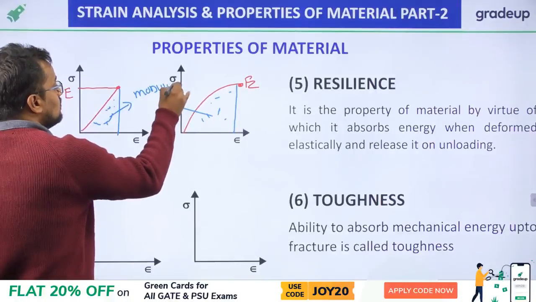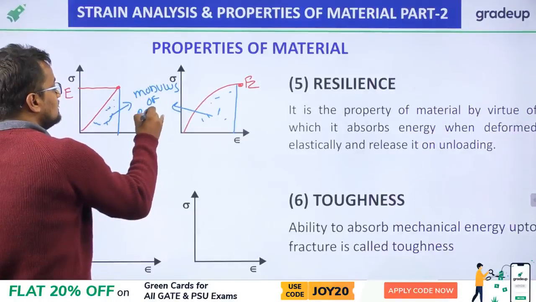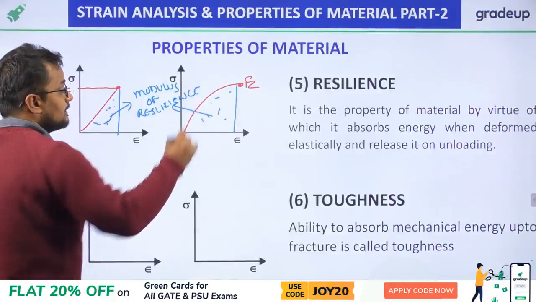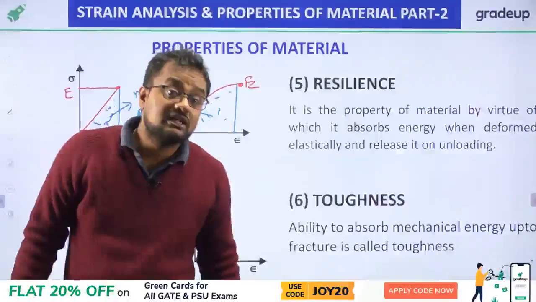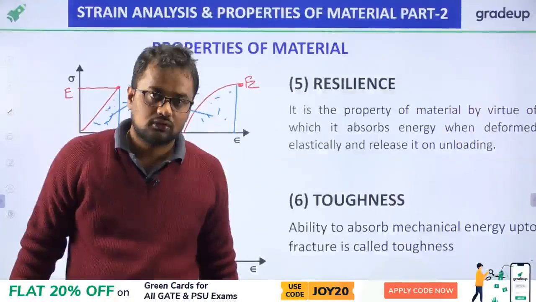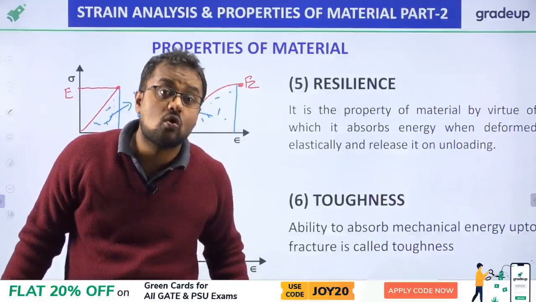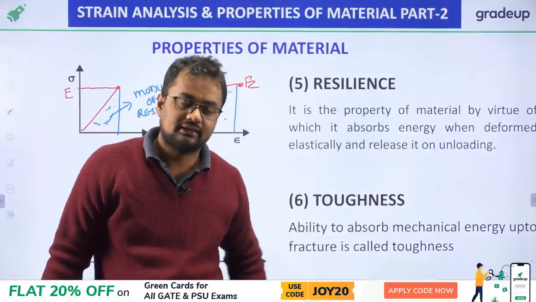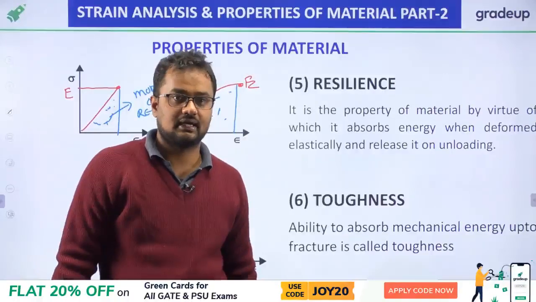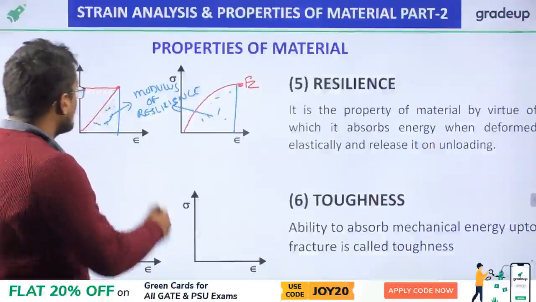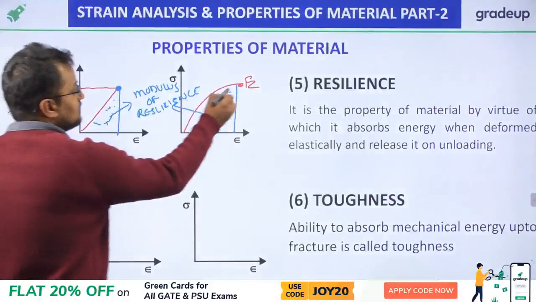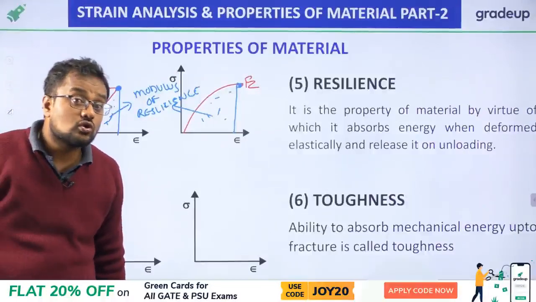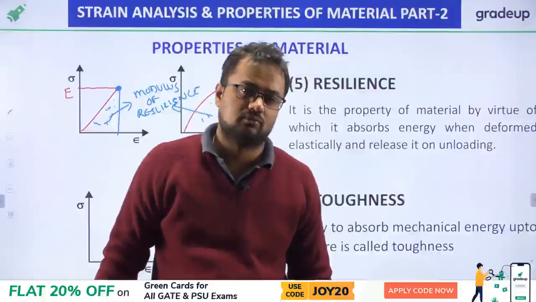If the modulus of resilience is more, then that material is good for springing action, because it can absorb energy up to the elastic limit. And modulus of resilience is also strain energy per unit volume.